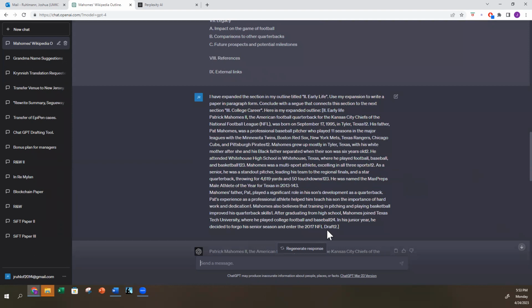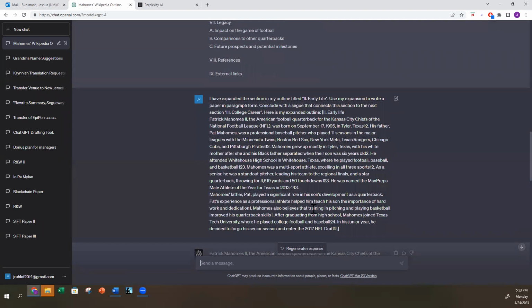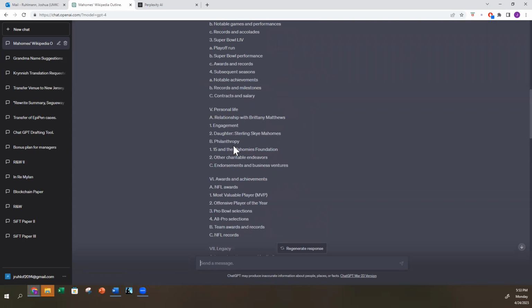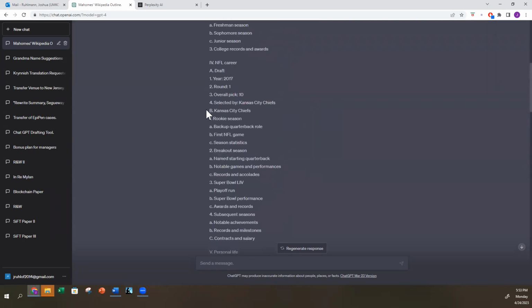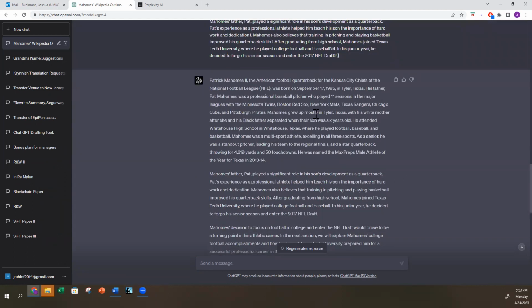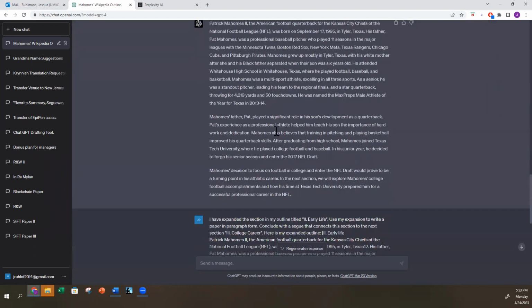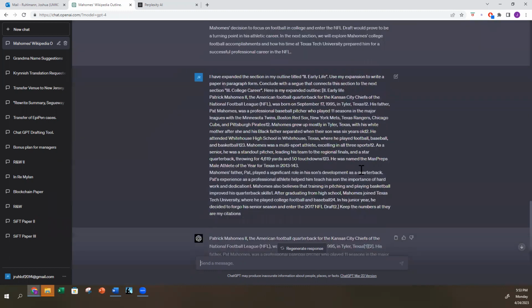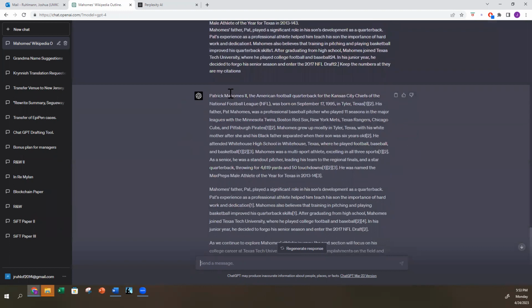I like saying it into my next section because what we're doing effectively is drafting your paper section by section. And ChatGPT can get a little siloed at times, so you want to make sure each section flows well into the next one. Once you do that, it's going to write you a paper based on the input it got from either your outline or the expanded outline from Perplexity. Now, you can also use a little prompt engineering and ask it to keep the numbers, because those are your citations, and it will. So now you have a cited, expanded and accurate article to use, and you haven't really done that much work yourself.